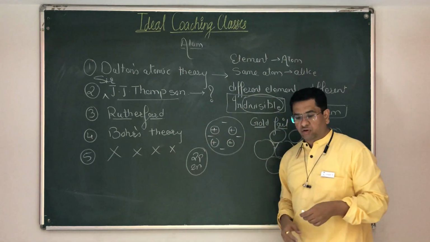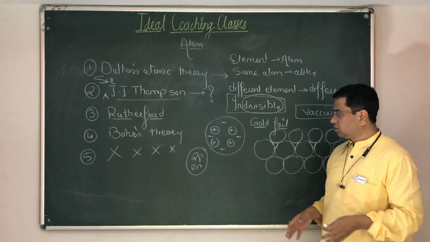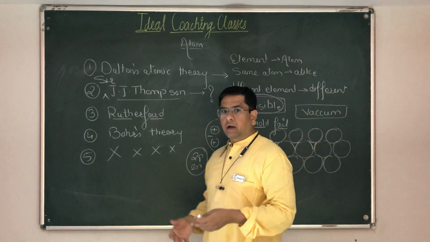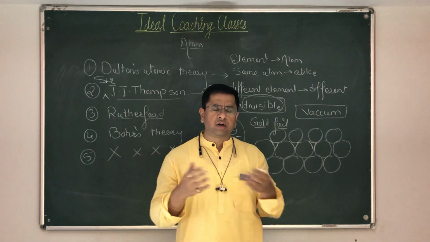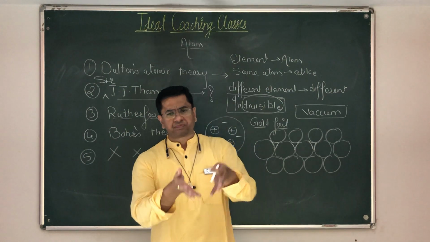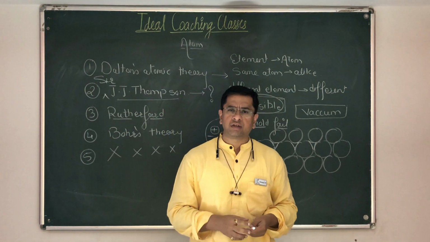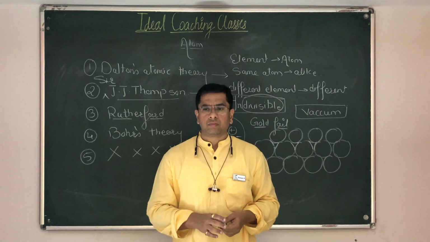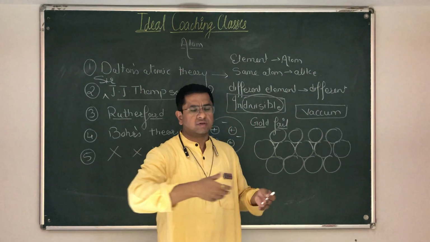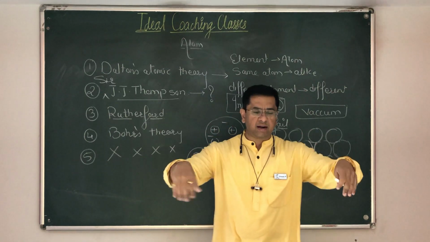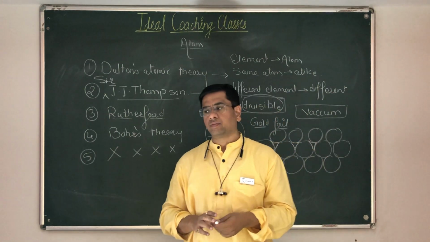So Rutherford asked his friend, what is this? He said, okay, well, this is the sun, which is at the center of the solar system. And as we know, the majority of the mass of the solar system is concentrated in the sun. The mass of the sun is 2 into 10 raised to the power 30 kgs. And then what is there? Well, you have the different planets. So his friend explained to him, this is the sun and these are the planets which are revolving around, and all that stuff.